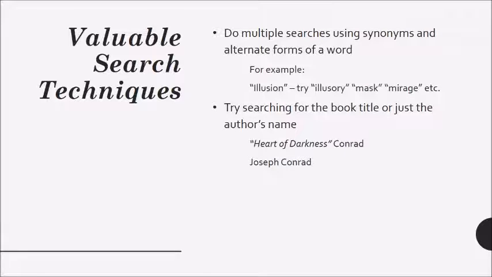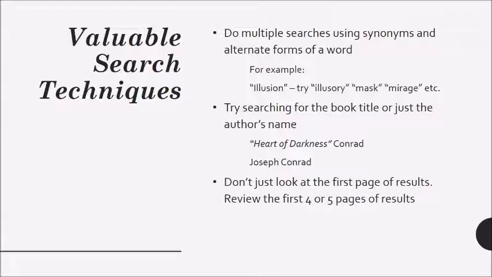Don't just search for the book title either. Try just searching for the author's name, for example. If you're writing about Joseph Conrad's Heart of Darkness, and you type just Joseph Conrad into the search field, you may actually find an article written about something else that Joseph Conrad wrote, but that would still apply to your discussion of Heart of Darkness.